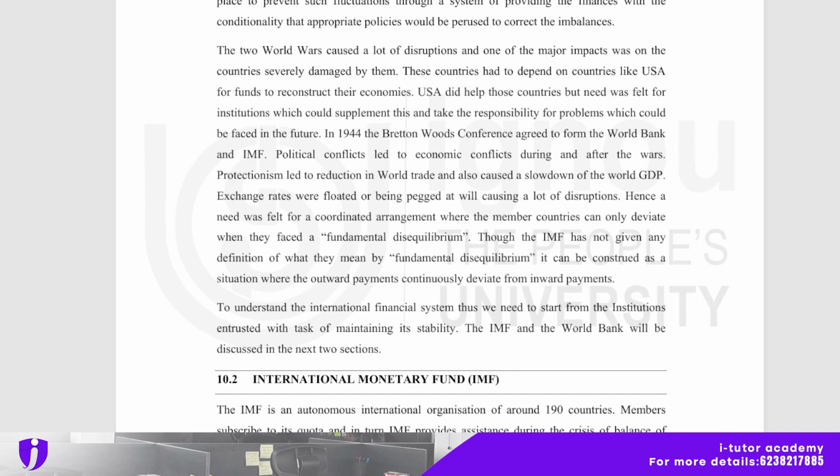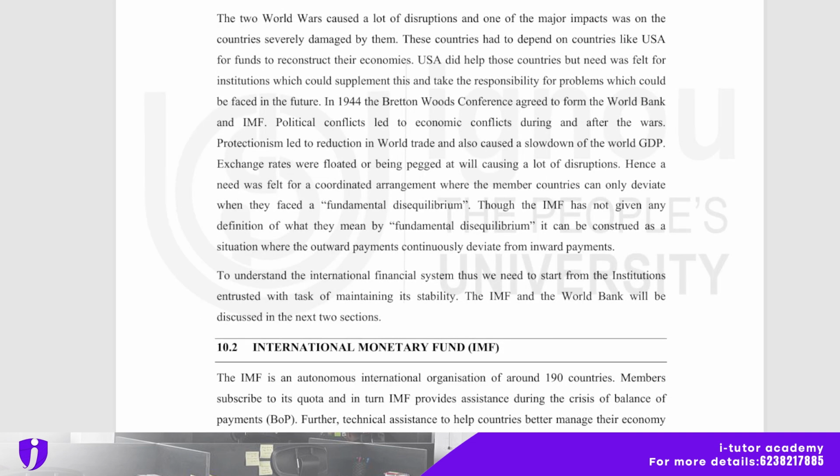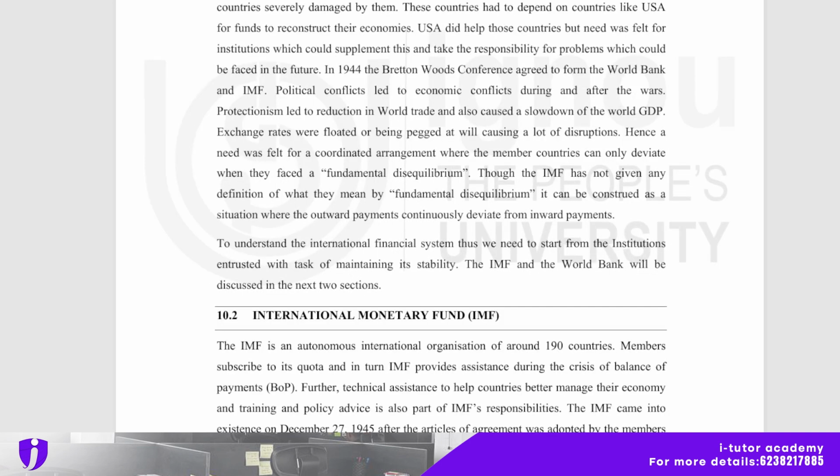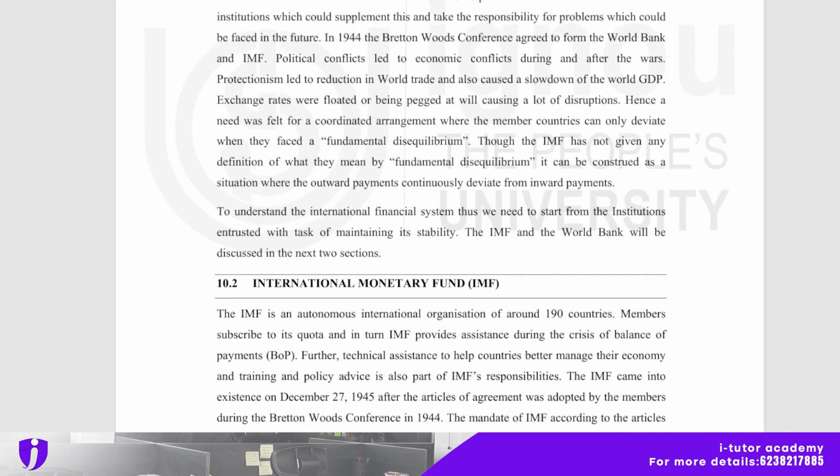The two world wars caused a lot of disruptions, and one of the major impacts was on the countries severely damaged by them. These countries had to depend on countries like USA for funds to reconstruct their economies, and USA did help those countries, but a need was felt for institutions which could supplement this and take the responsibility for problems which could be faced in the future. In 1944, the Bretton Woods Conference agreed to form the World Bank and IMF, as political conflicts led to economic conflicts during and after the wars.